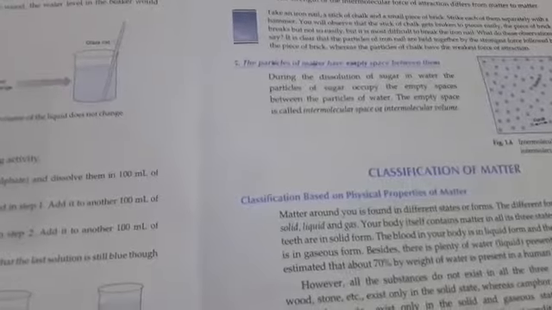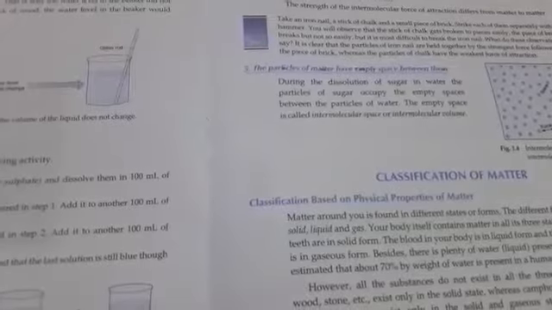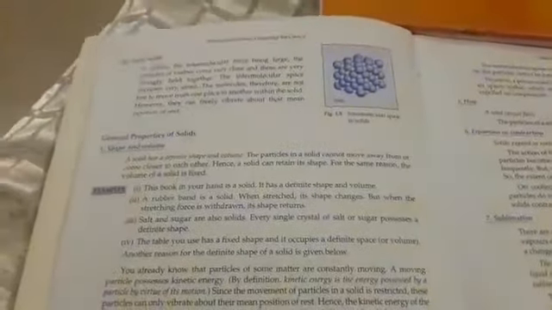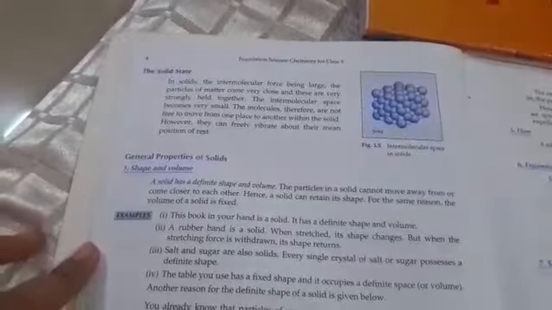Here it may be asked to write the differences between solid, liquid and gas on the basis of their properties, and also to write the similarities between them. The differences and similarities are all based on the molecules present in solid, liquid and gas. In a solid, the molecules are closely packed, so there is no space between them, and it has a fixed shape and volume because of this highly